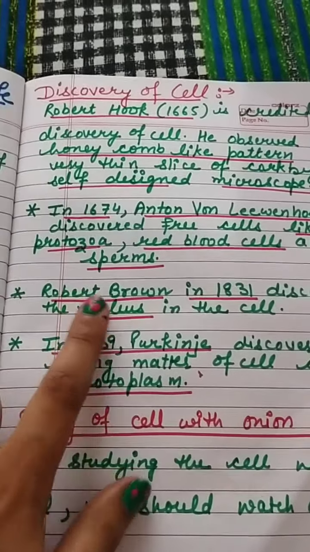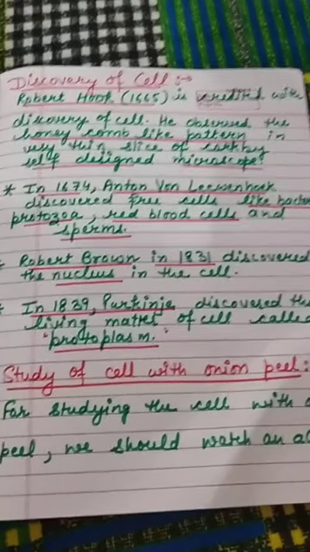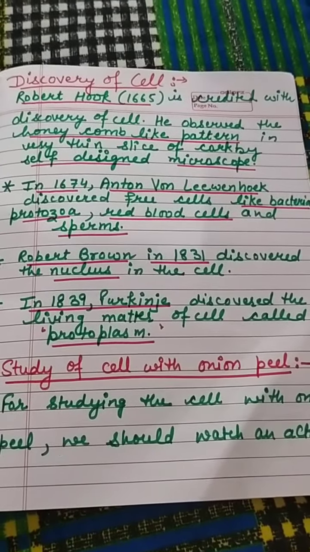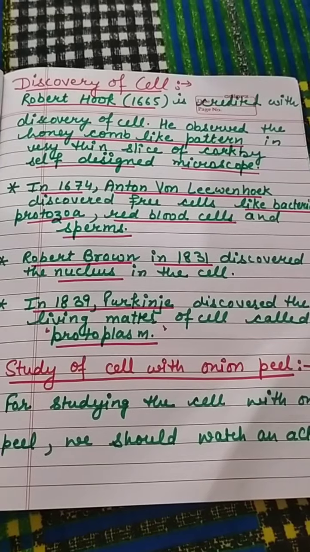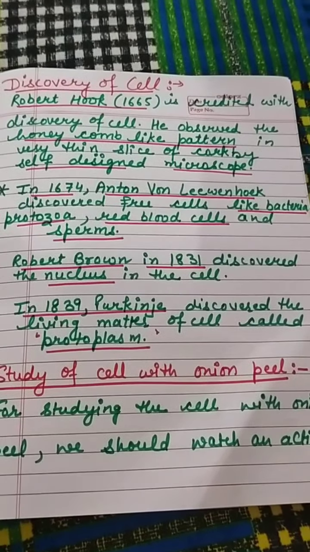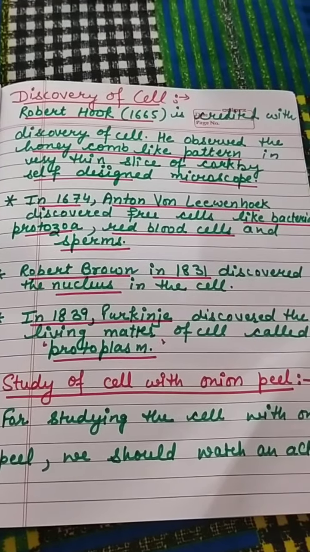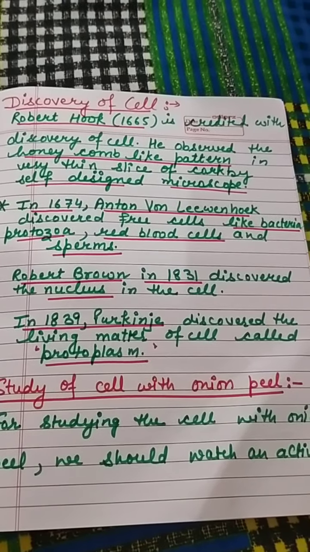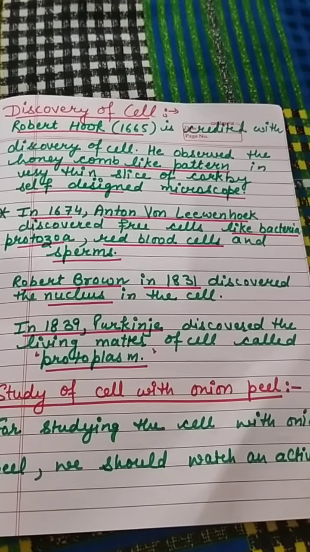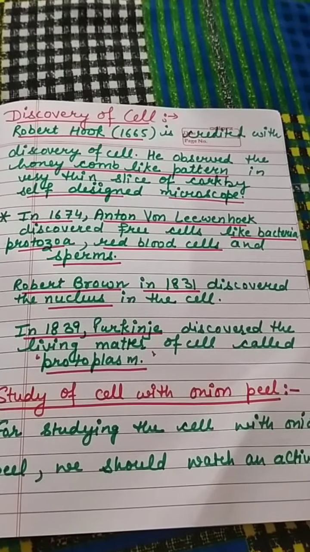Now next one is about Robert Brown. He is also a biologist. He discovered the nucleus that is present in the center of the cell, in 1831, and in 1839 Purkinje discovered the living matter of the cell called protoplasm.